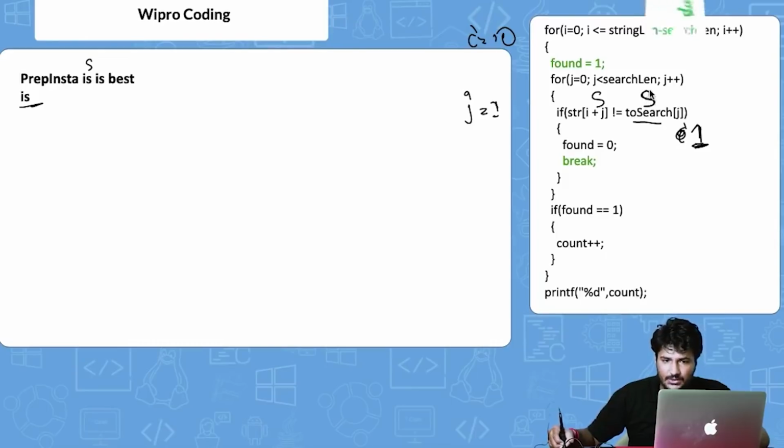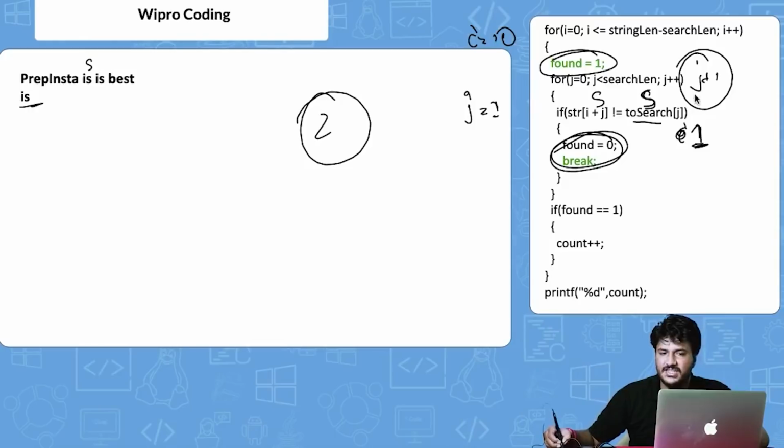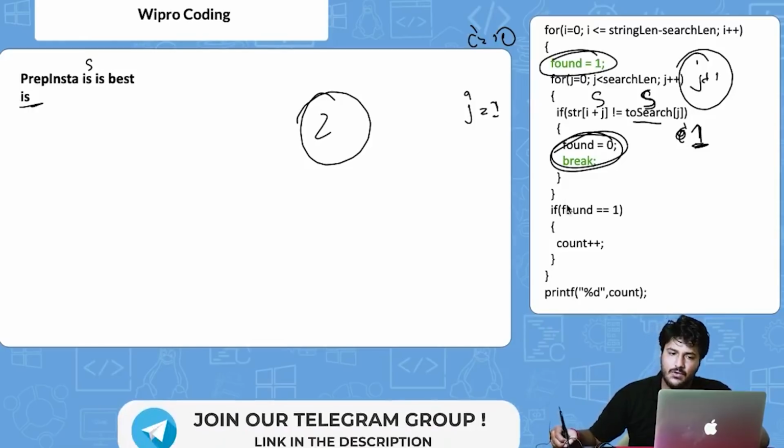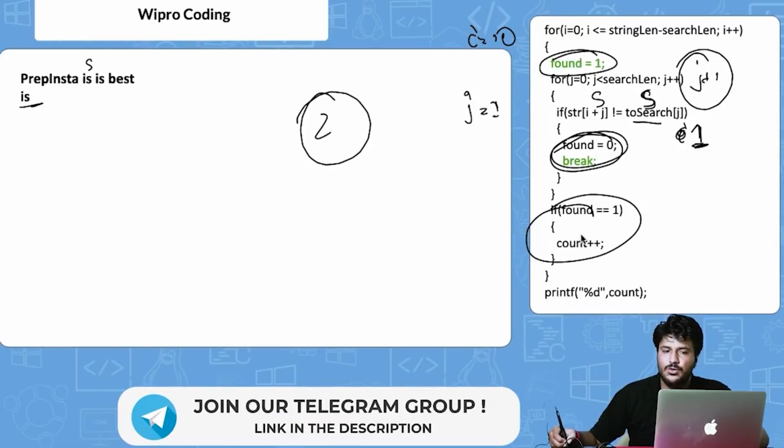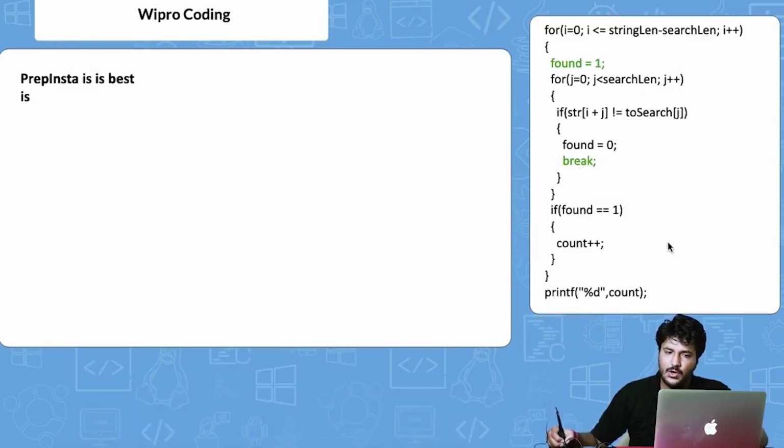So it is saying, okay, this condition is not satisfied, this will not apply again. What will happen is, found value remained 1, j plus plus has completed because j is still 2 only, right? Now this will come here till found 1 and it will say, okay, we found it at least one time. Now count plus plus value gets increased to 1.